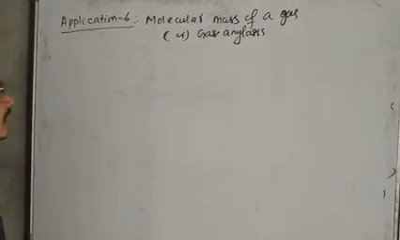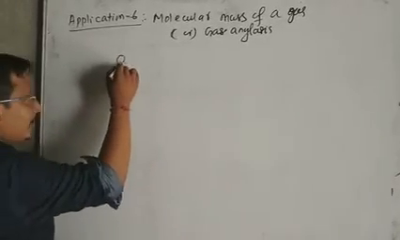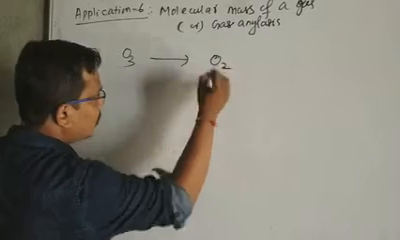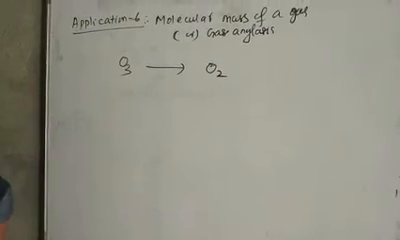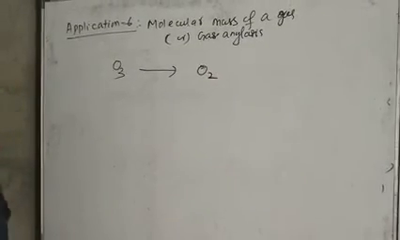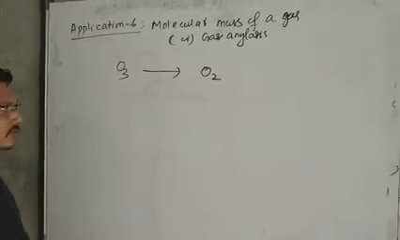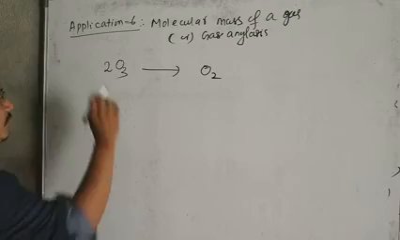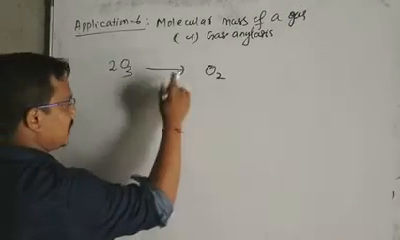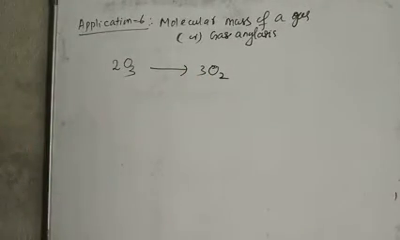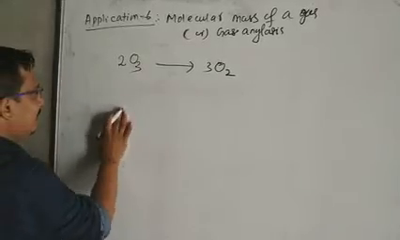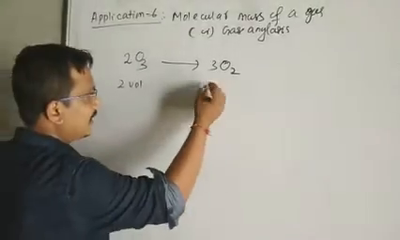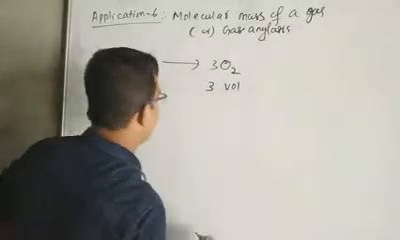Experimentally, we find that when we heat the ozone molecule, it gives oxygen molecules. When ozone undergoes decomposition, it gives oxygen. It is seen that 2 volumes of ozone, when dissociated, give 3 volumes of oxygen. So with the help of experimental data, we can write 2 volumes of ozone gives 3 volumes of oxygen.